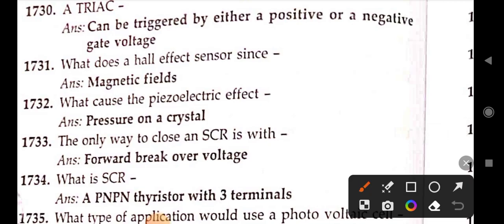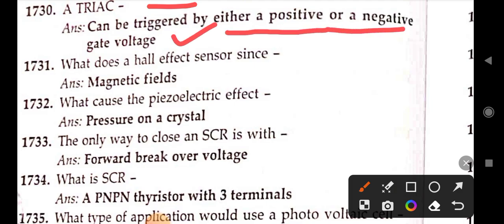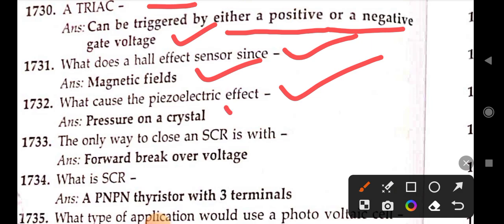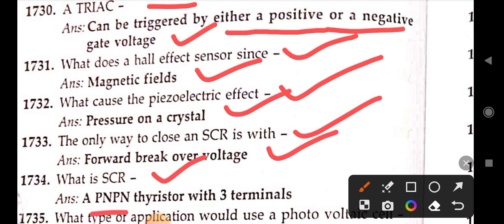Next, a TRIAC can be triggered by either a positive or a negative gate voltage. What does a Hall effect sensor sense? Right answer is magnetic field. What causes the piezoelectric effect? Right answer is pressure on crystal. Next, the only way to close an SCR is with forward breakover voltage. Next, what is the SCR? A PNPN thyristor with 3 terminals.